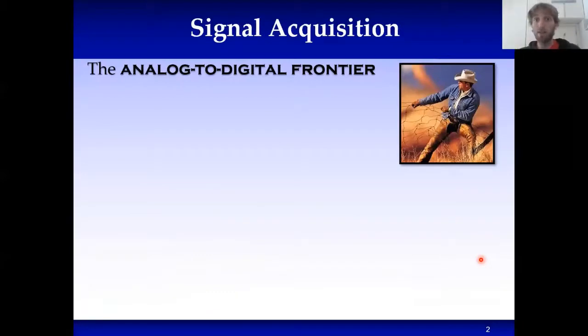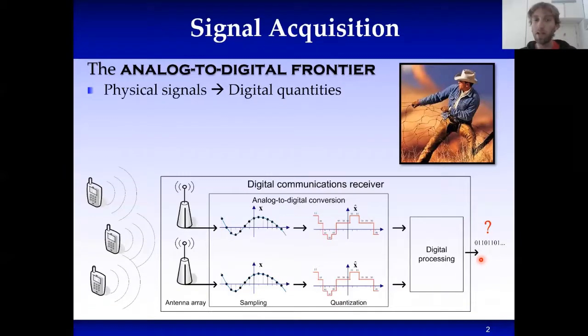The talk is about signal acquisition. Signal acquisition lies in the analog to digital frontier, where physical signals are converted into sequences of bits. This operation consists of three stages. First, we have our waveform, which lies in continuous space, but it is only measured in discrete locations dictated by our antennas or our sensors.